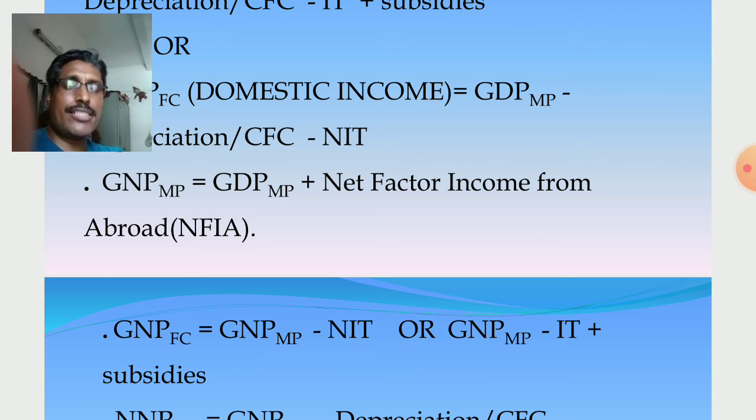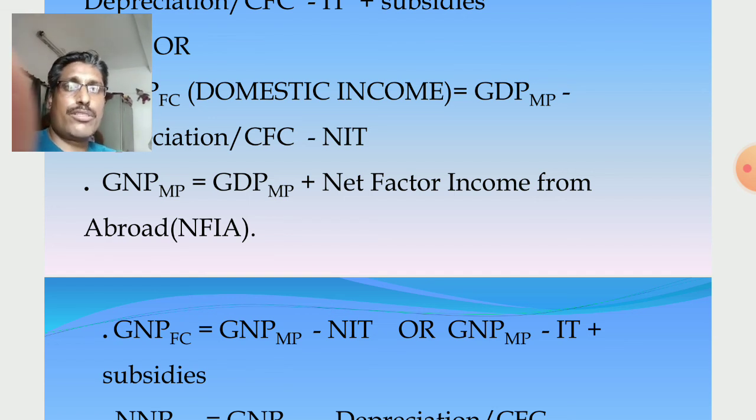But here in my example GDPmp is given, so it is domestic to national and we calculate GNPmp. So domestic to national, NFIA added, but national to domestic, NFIA subtracted. Or similarly, domestic to national, net factor income to abroad subtracted, but national to domestic, net factor income to abroad added. Just opposite.